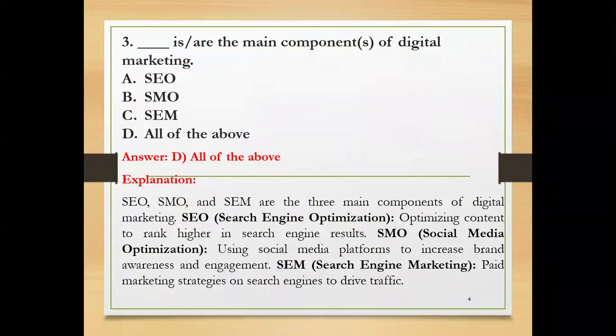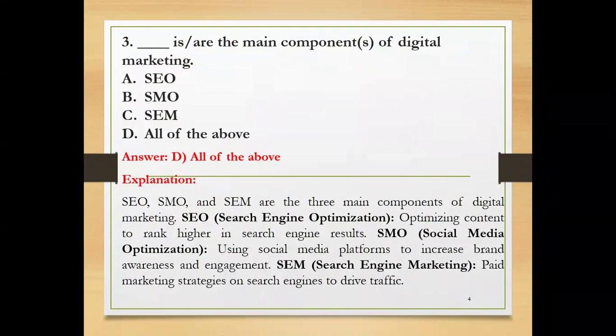First, SEO, search engine optimization. Optimize the content to rank higher in search engine results. Suppose you want to search anything in Google or any other search engine, then your result will come in first, depending on the popularity and the optimization of the results. Your search factor will come first and topmost, and that is called search engine optimization. There are many factors taken into account for getting search engine optimization, that is SEO.